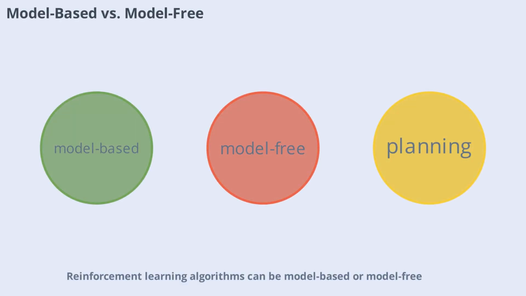Reinforcement learning algorithms can be model-based or model-free. Model-based methods build a model of the environment and use it to plan actions, while model-free methods learn directly from experience without a model. Each approach has its advantages and challenges. Model-based methods can be more sample-efficient, but building accurate models can be difficult. Model-free methods are more flexible but may require more data.